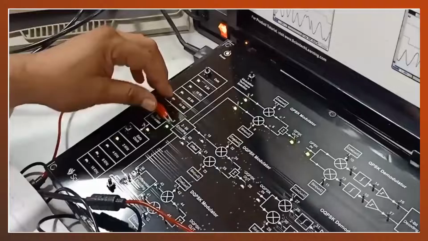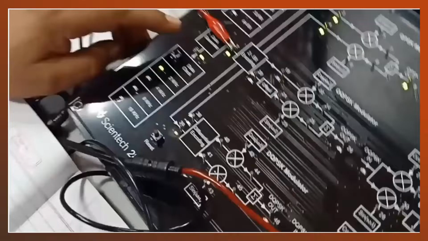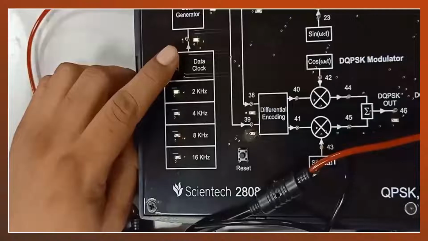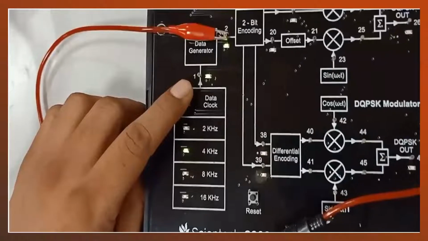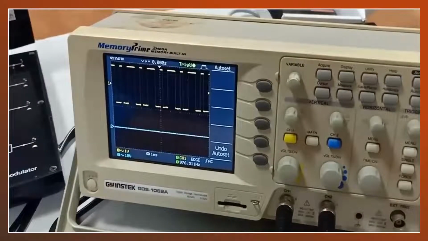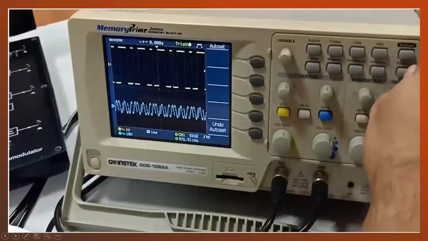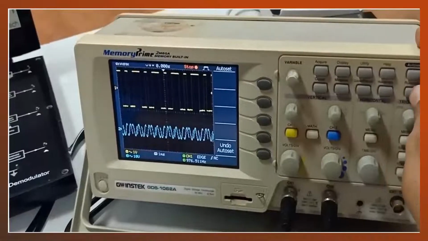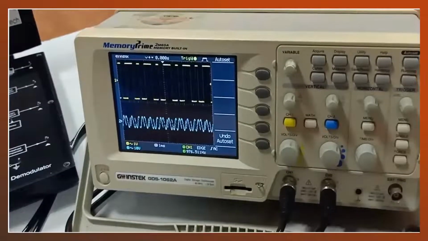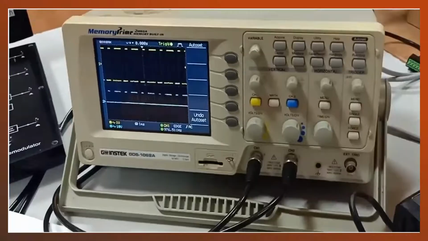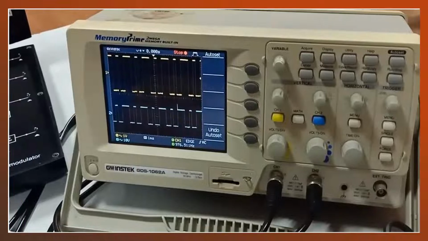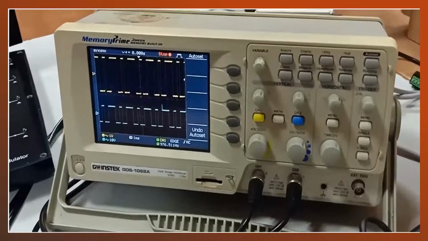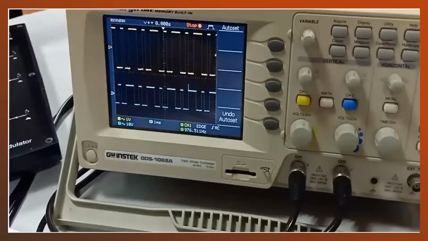Now we can change it. Suppose we want to see the output for a different data clock, so we can change it from 2 kilohertz to 4 kilohertz. Now we can see the difference. Here is the QPSK output for 4 kilohertz, and for the demodulator this is the output. So this is for 2 and 4 kilohertz respectively.